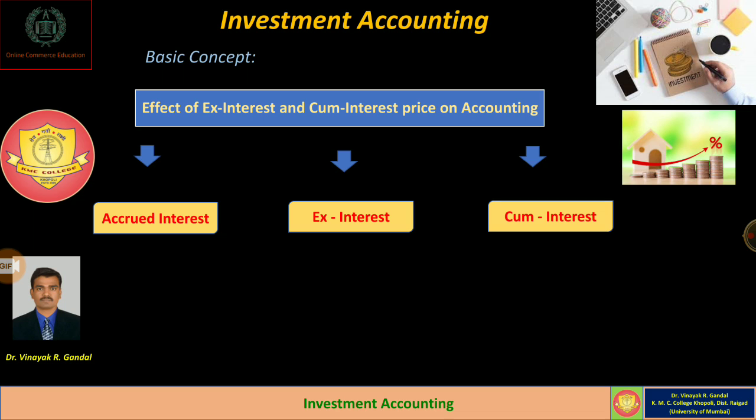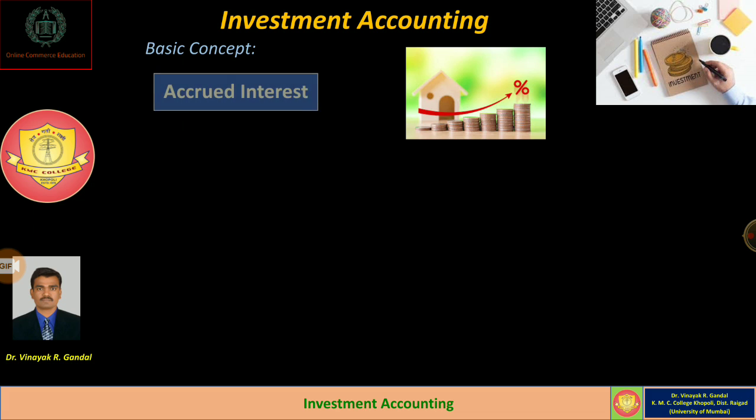Ex interest means the price which excludes the interest, and cum interest price means the price which includes the interest, and normally we have to deduct the amount of interest from the price in the case of cum interest price on investment.